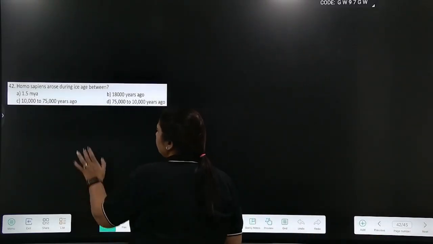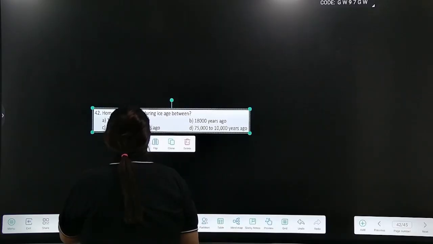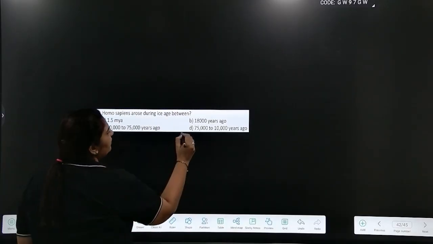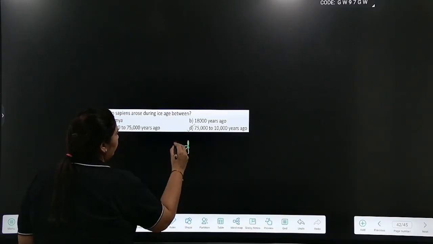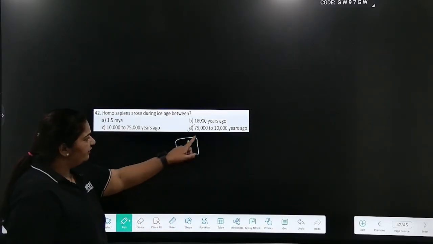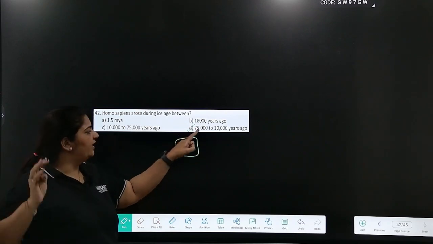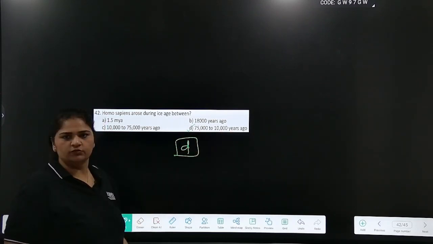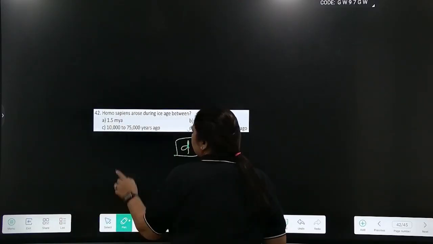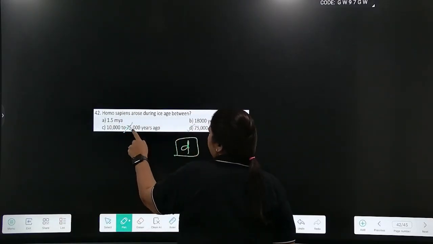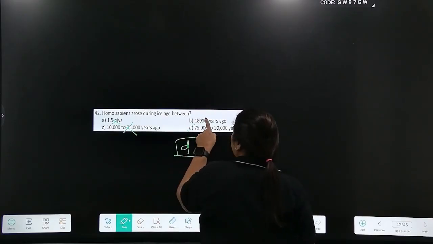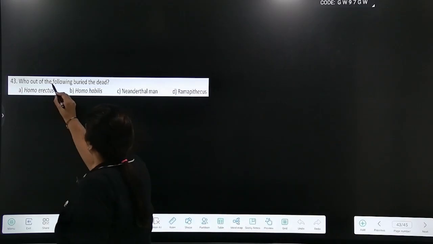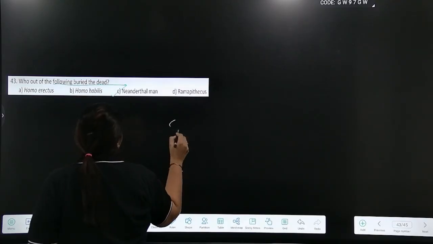Coming to 42nd. Homo sapiens arose during the Ice Age between 75,000 to 10,000 years ago. Okay, 75,000 years ago will be early and 10,000 years ago will be late. So the numbers are like this because it's years ago. So this answer wouldn't be right even though the numbers are the same. Not this either and not this. Who out of the following buried the dead? Answer is again Neanderthal man.